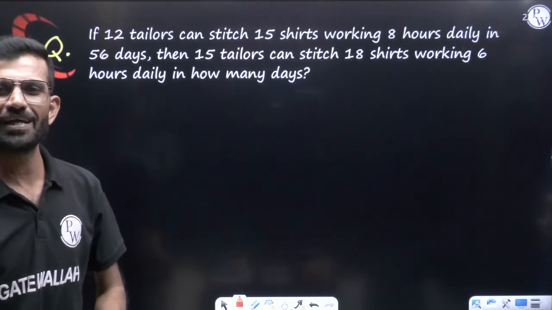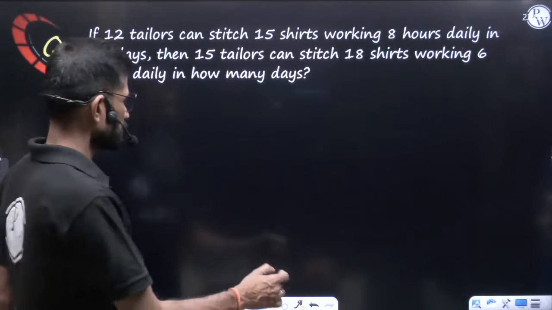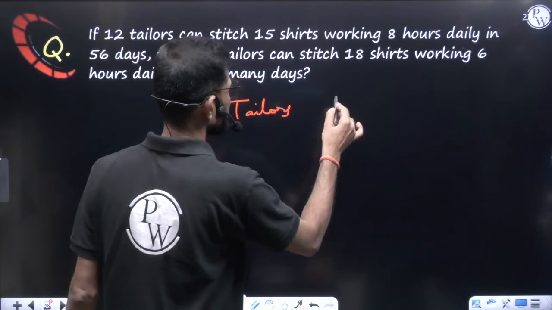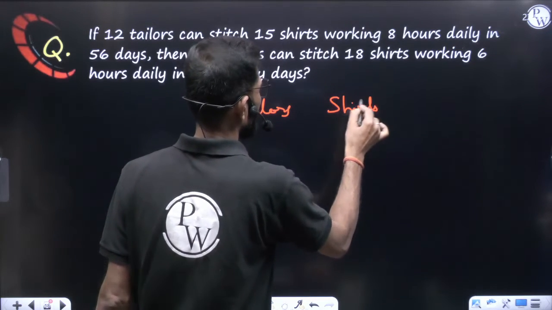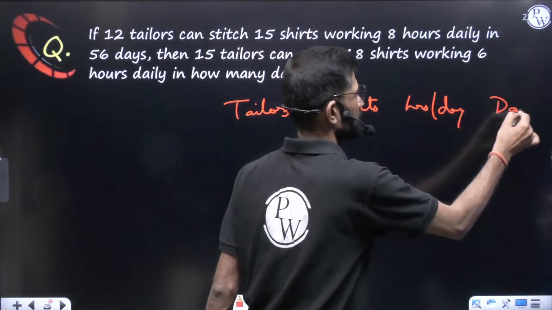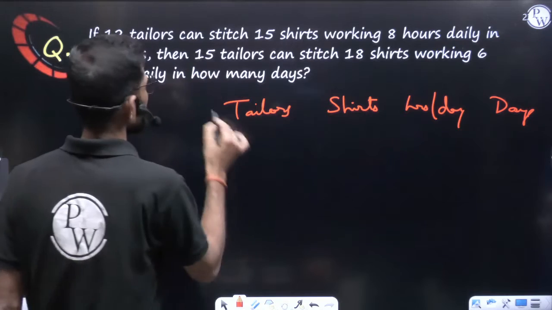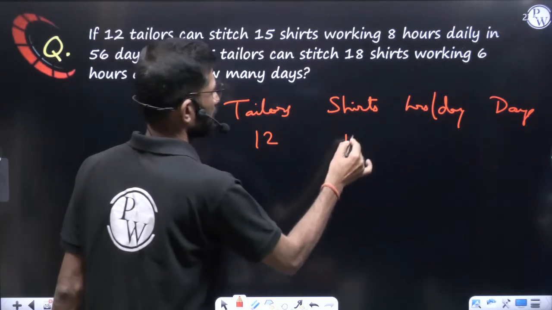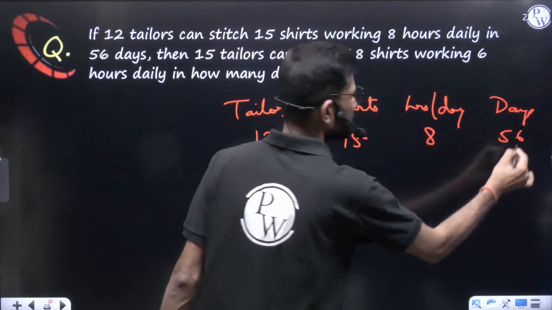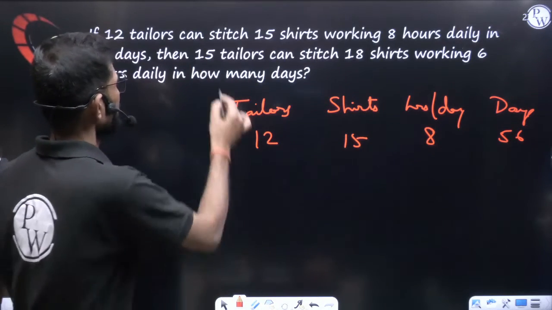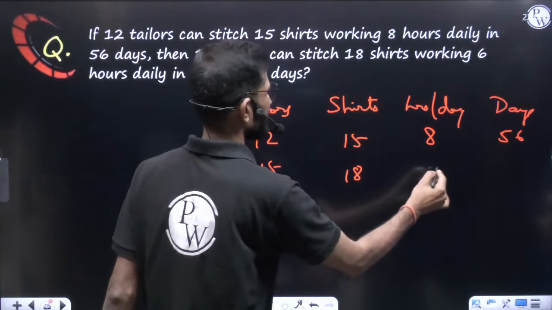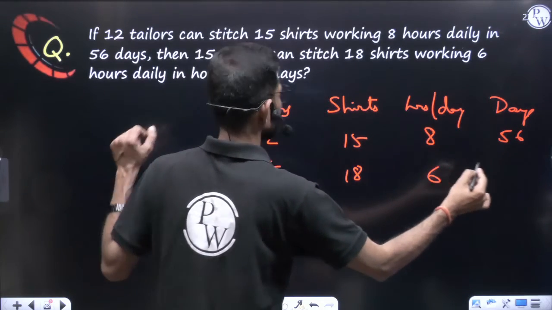Again, in the days column the value is missing, you have to find that. So here the values given were the tailors, then shirts, then hours per day, and further days. Initially they said how many tailors? 12 tailors. How many shirts? 15 shirts. 8 hours daily, and they can complete that work in 56 days. Next what are they saying? 15 tailors. How many shirts do they have to stitch? 18. Working every day for 6 hours, and they will take how many days?